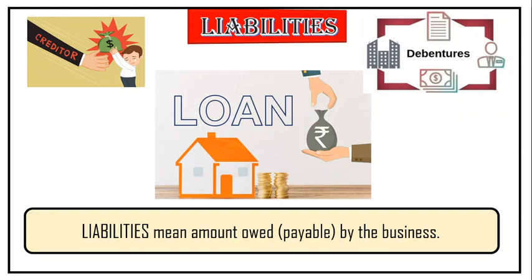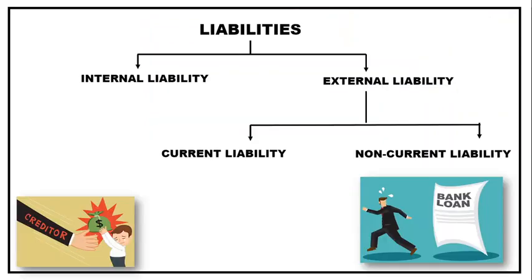Now, liabilities are again classified as internal liability and external liability. Now, external liability is classified as current liability and non-current liability. Again, we will be taking this one by one.